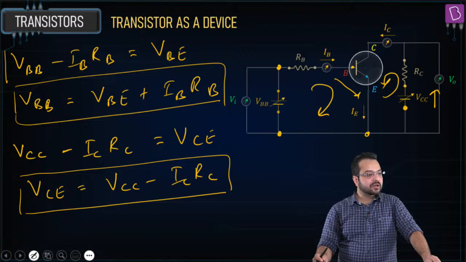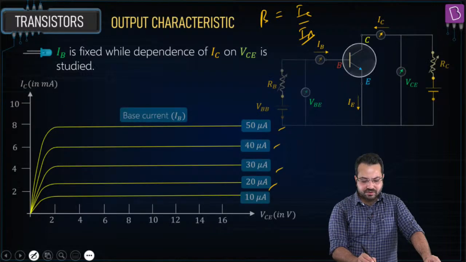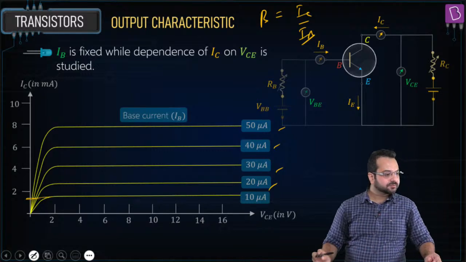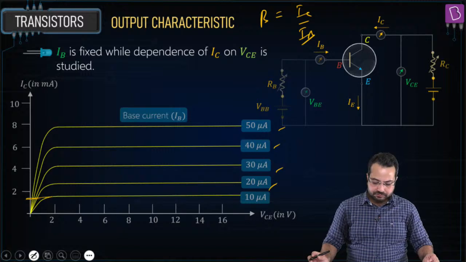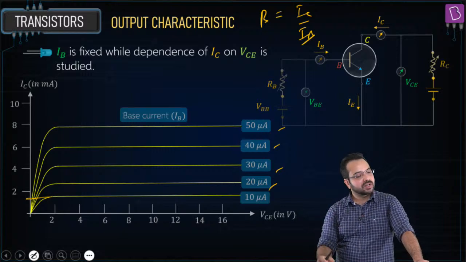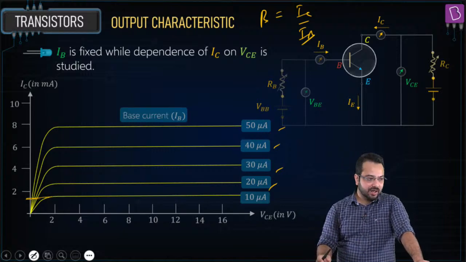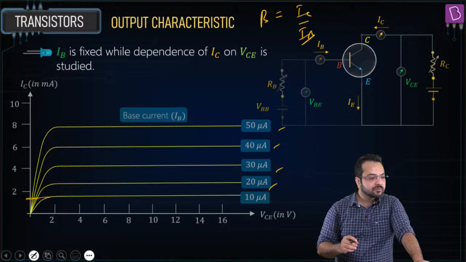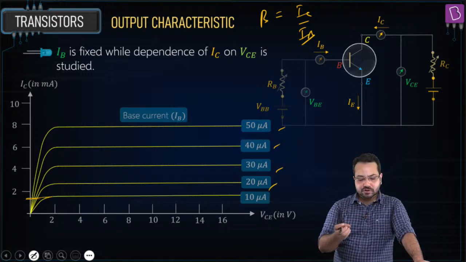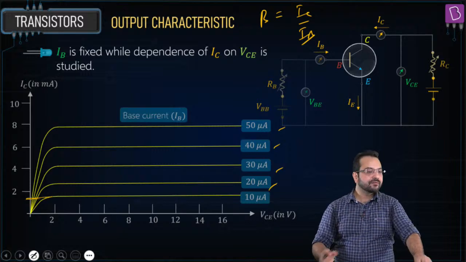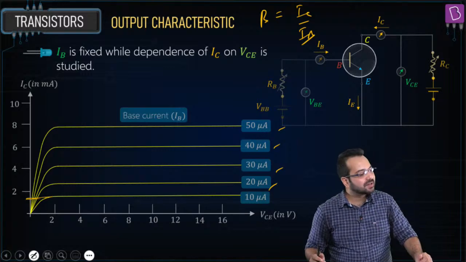Hyper Gaming is asking where the graph is going in parallel to the VCE axis, that time the value is approximately 0.95. It can be. So if you are talking about this value, are you talking about this value? It will depend on the geometry of the transistor, the material of the transistor, and the doping level of the transistor. But we are not worried about the values right now. We are concerned with the nature of the graph. The values would be different in different scenarios, but we are concerned with the nature of the graph.